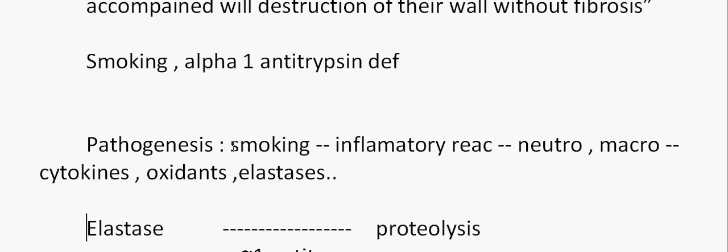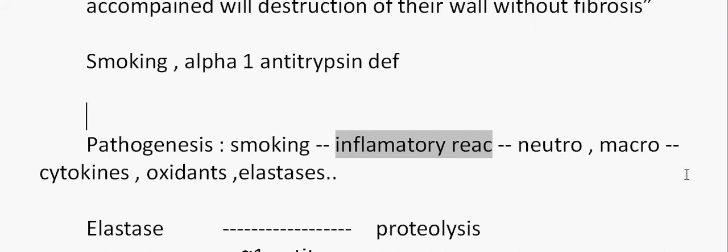The smoke is a noxious stimulus in the region of the alveoli, and that stimulates an inflammatory reaction. As the smoke is a foreign object induced into the alveoli, there is obviously an inflammatory reaction, and during it neutrophils and macrophages come to the place to deal with the stimulus. Eventually these neutrophils and macrophages release several cytokines like interleukin 8, oxidants, and elastases, which eventually cause epithelial injury in the region of the alveolus.